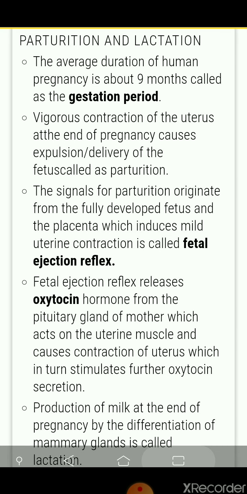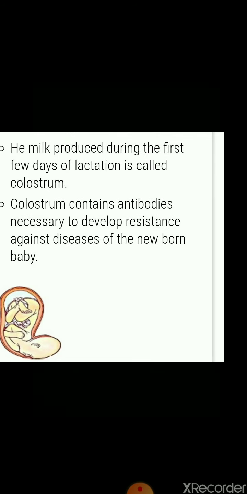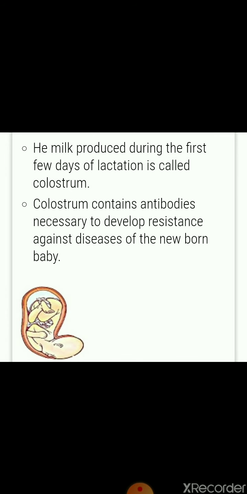Production of milk at the end of the pregnancy by the differentiation of mammary glands is called lactation. So production of milk is called lactation. The milk produced during the first few days of lactation is called colostrum. This is very important. Colostrum.